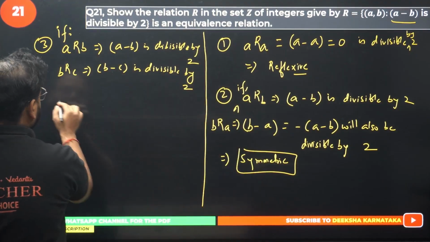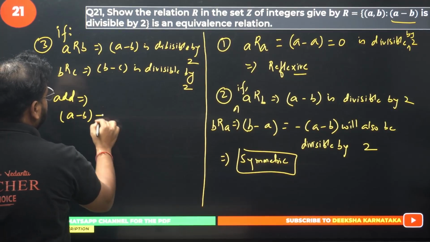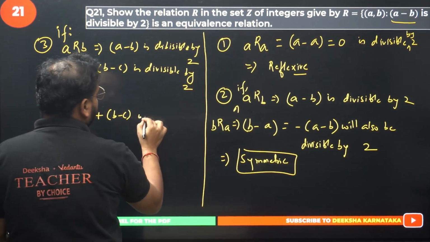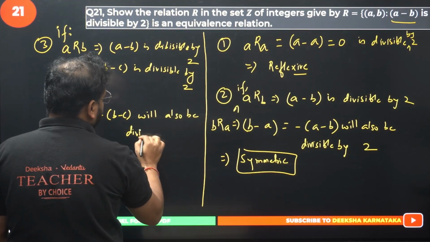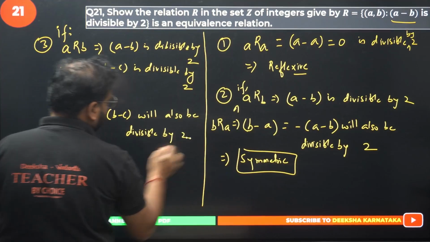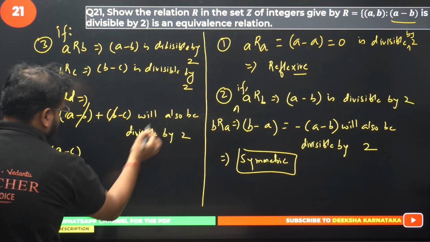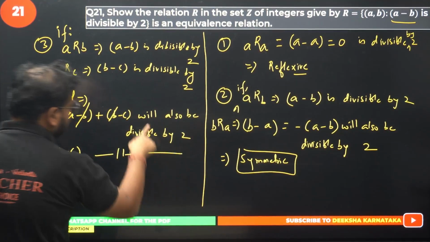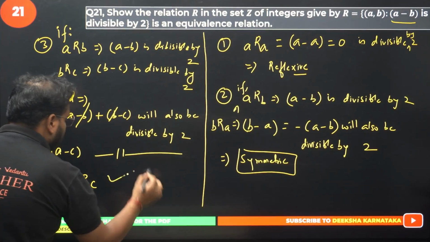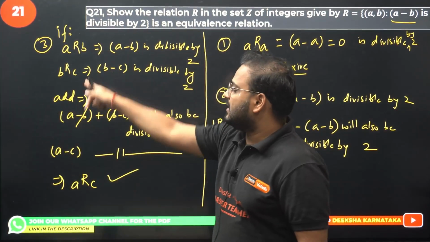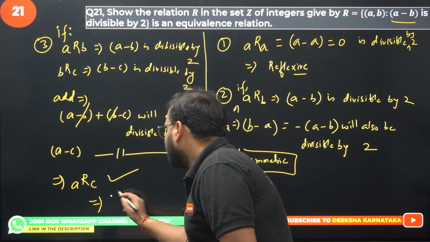So add these two. You'll get a minus b plus b minus c, which will also be divisible by 2. b and b cancel. We have a minus c. This whole thing will also be divisible by 2. What it means is, this implies aRc is also true. We had here aRb, bRc, and we are getting here aRc. It means the given relation is transitive as well.